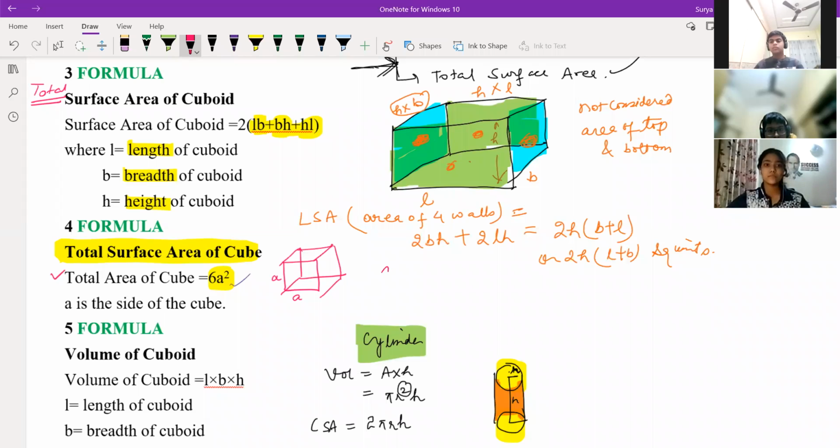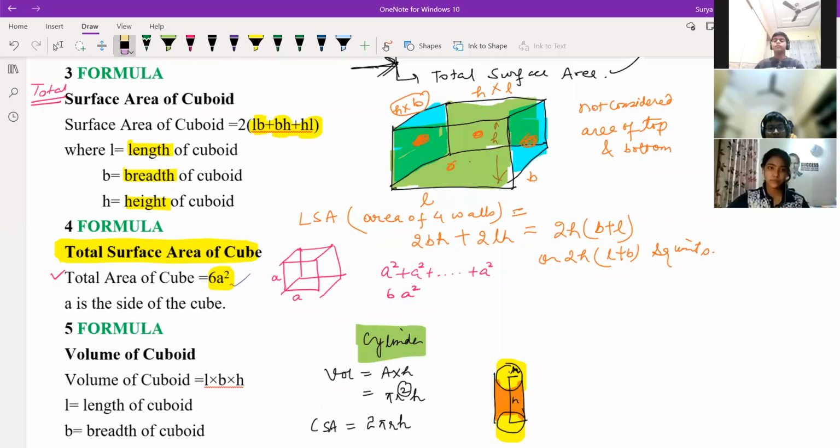A square. And left, right, top, bottom, front, back, whatever you find the area of the cube, you will get A square plus how many times? 6 times, right? The surface area of the cube is 6a square. It's clear? Okay, sir.